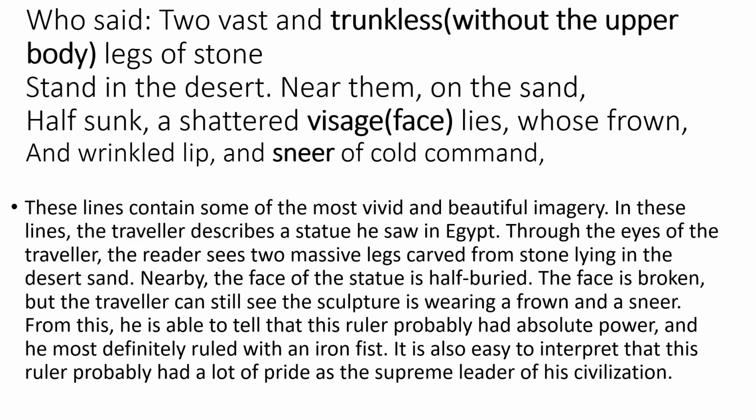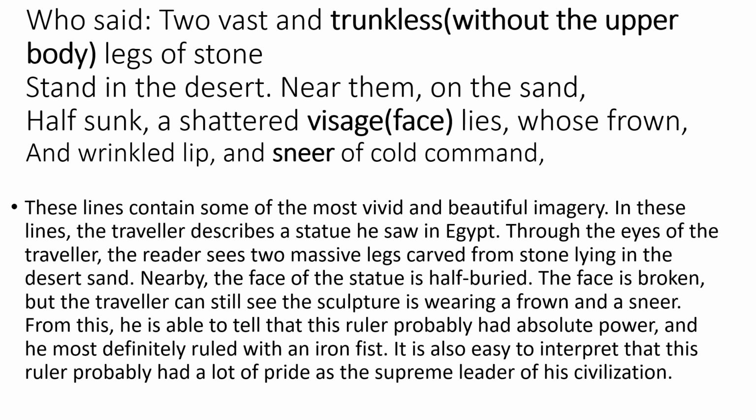Who said two vast and trunkless legs of stone stand in the desert, near them on the sand, half sunk, a shattered visage, face means a face, lies, whose frown and wrinkled lip and sneer of cold command. तो यहाँ पे डायरेक्टली वो बता रहा है कि वहाँ पे दो legs हैं, the two vast and trunkless means without the upper body. Legs of stone stand in the desert, and near them on the sand, half sunk, a shattered visage means a face lies, whose frown and wrinkled lip and sneer of cold command.